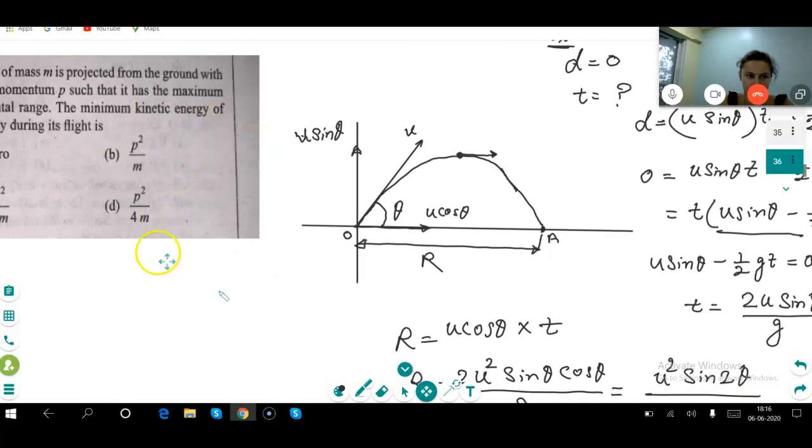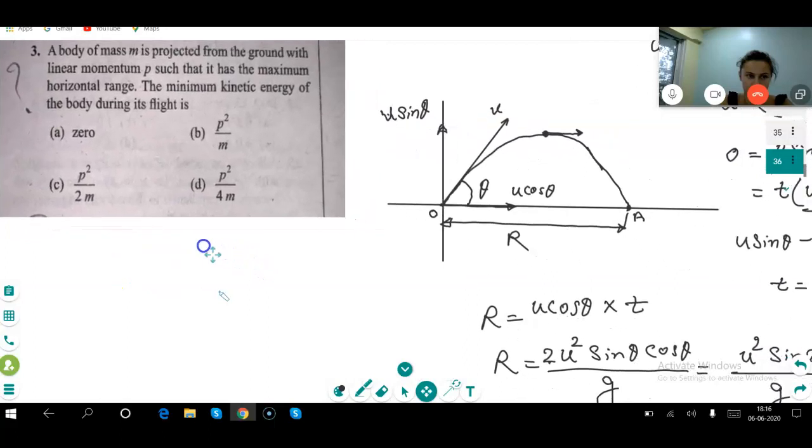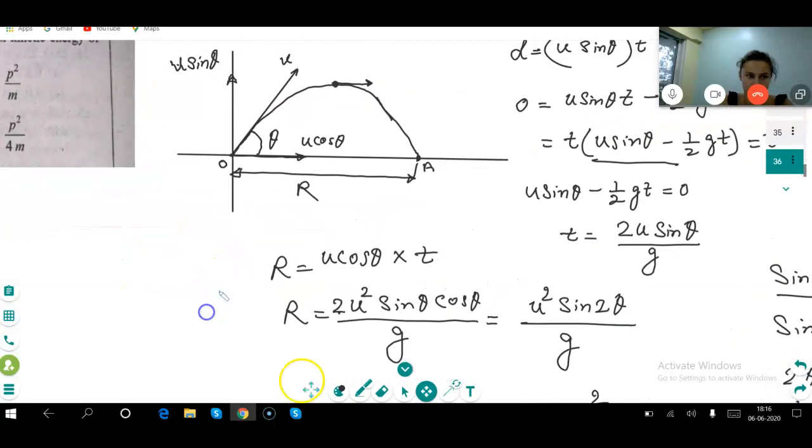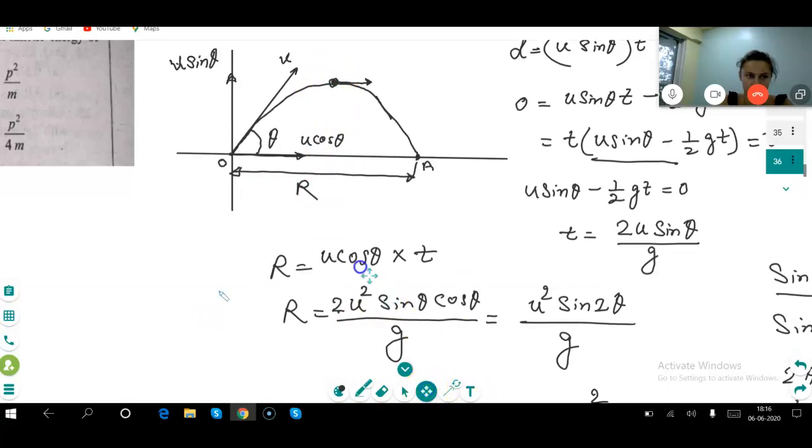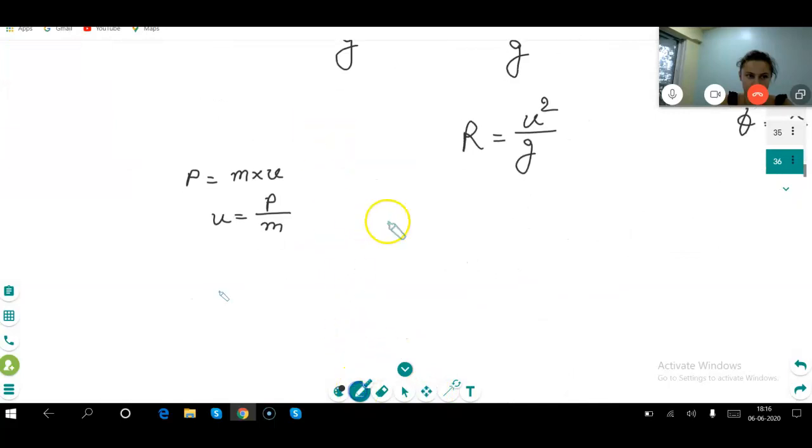We want the kinetic energy, minimum. And you told that the kinetic energy will be at the highest point. Correct na? Kinetic energy is equal to how much? Half mv square. Are you knowing this one? V is what? The velocity at the highest point.